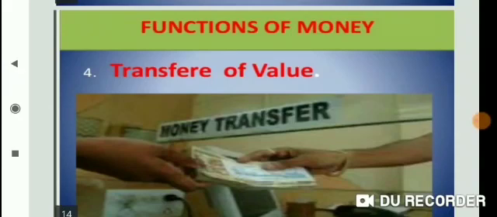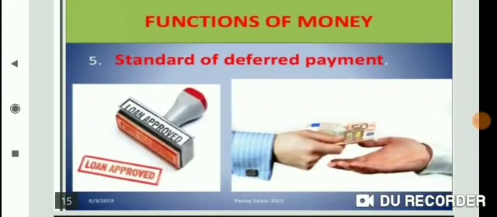Now last, fifth: standard of deferred payment. Student, standard of deferred payment means goods and services are being bought and sold with the use of money easily. Firstly, we discussed that money solves the problem of double coincidence of wants, and money is something paid in advance with the promise of delivery of goods, and it is a perfect store of value. But it also makes economic activities quite independent from each other.